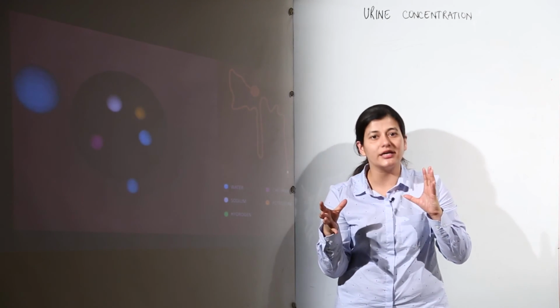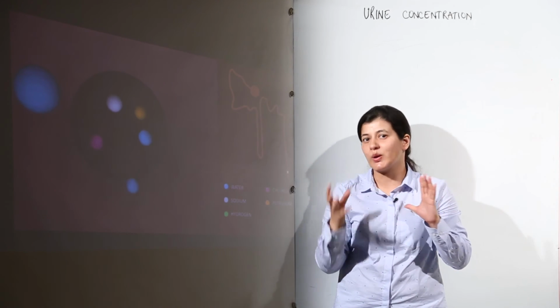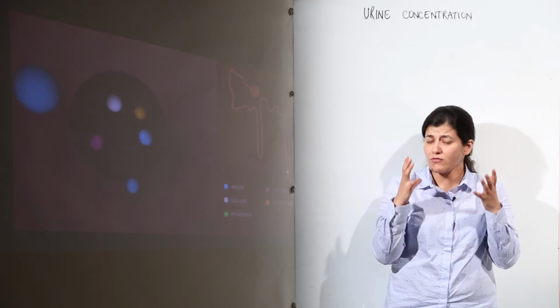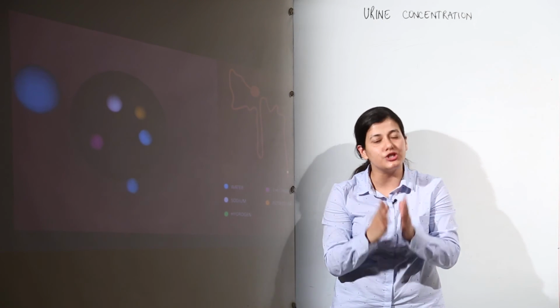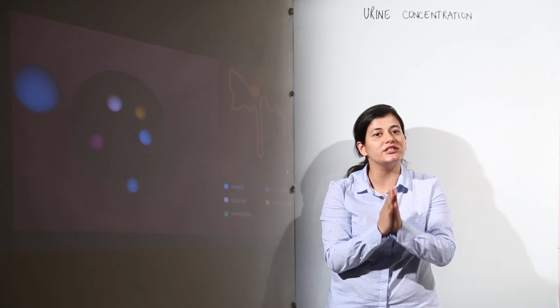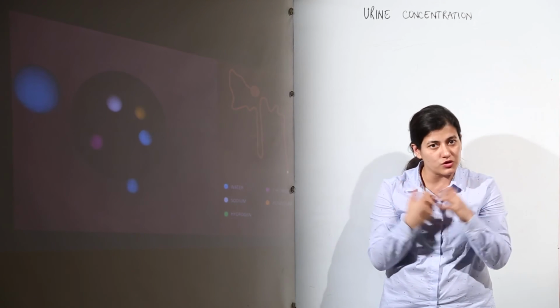In the counter current mechanism, a capillary tuft called the vasa recta runs around and is responsible for maintaining the osmolarity in the interstitium as well as inside the tubules. Such is the osmolarity and such are the channels present all through the nephron that reabsorption takes place.